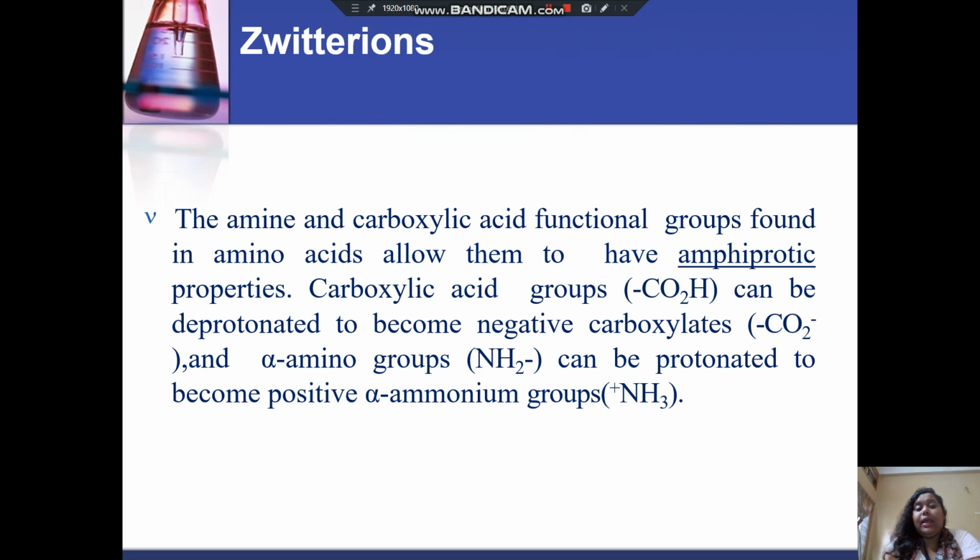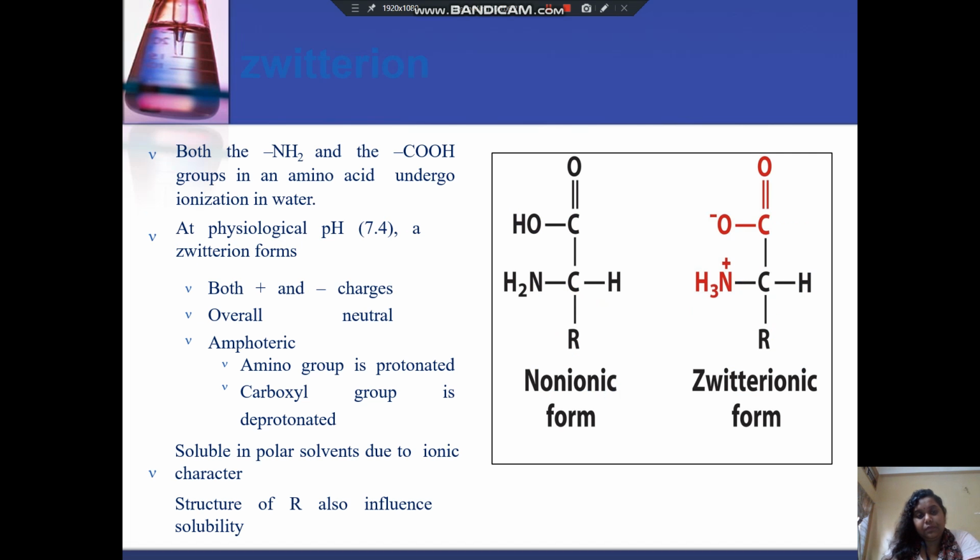So in the case of zwitterions, the amine and carboxylic functional groups found in amino acids allow them to have amphiprotic properties. That means the carboxylic group, CO2H, can be deprotonated to become negative carboxylate, CO2-, and the alpha amino group, NH2, can be protonated to become positive alpha ammonium group, NH3+. So these are the non-ionic form and the zwitterionic form, which I have explained before.